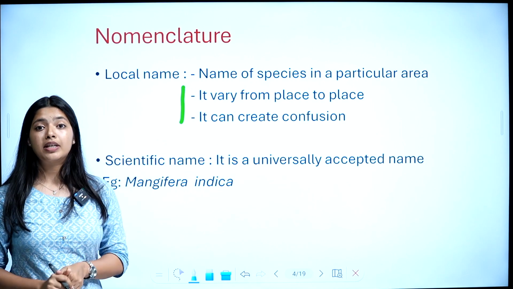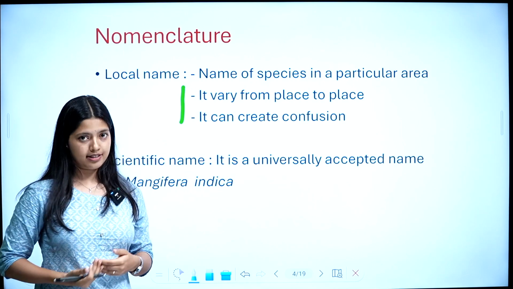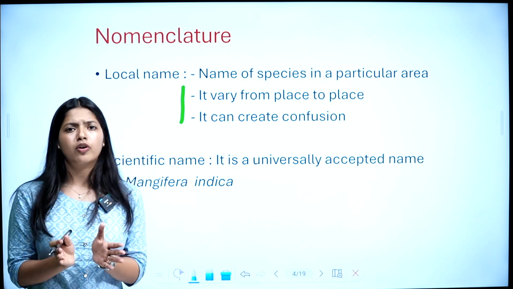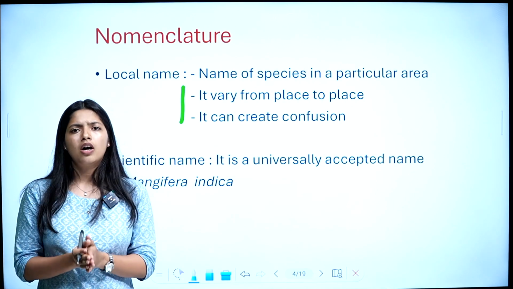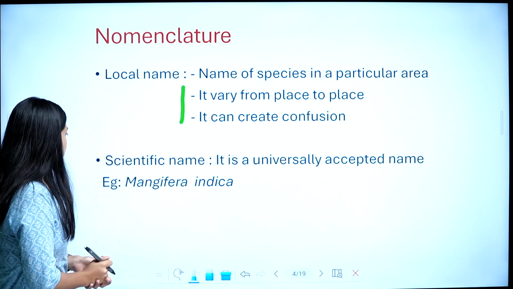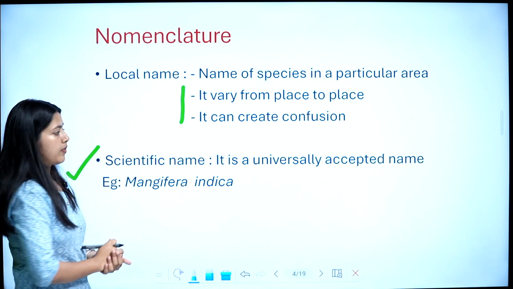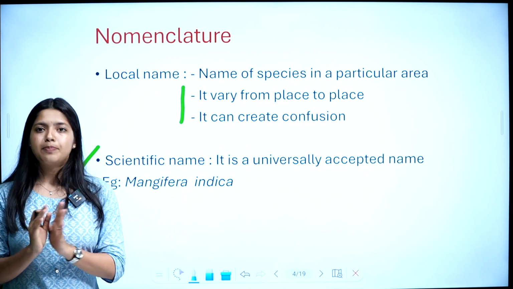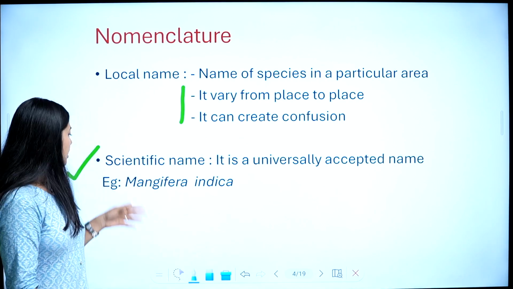So what are the demerits? It varies from place to place and it can create confusion. And what is a local name? The name of an organism in a particular locality or a particular area. So there comes our scientific name. What is a scientific name? A scientific name is a universally accepted name of an organism.